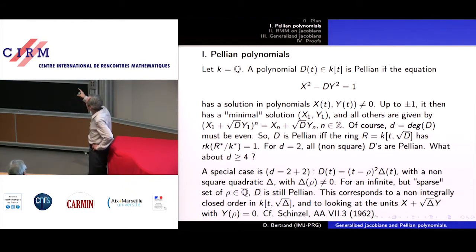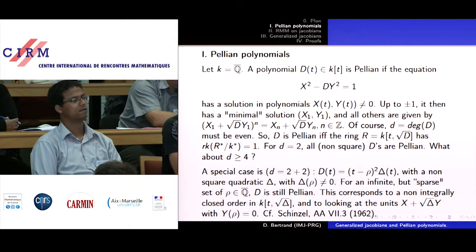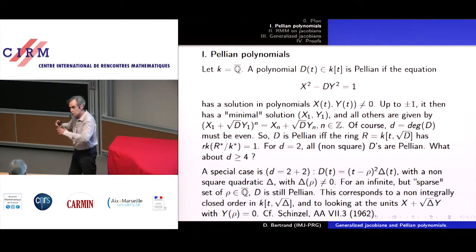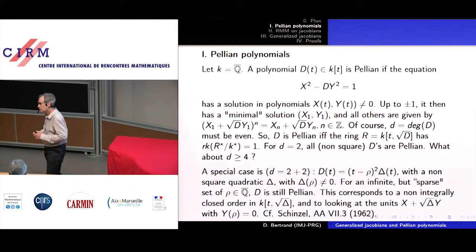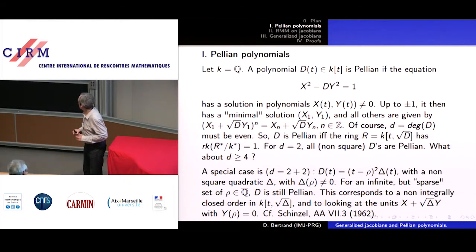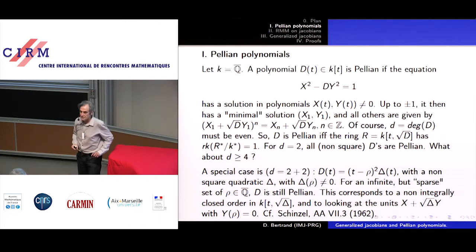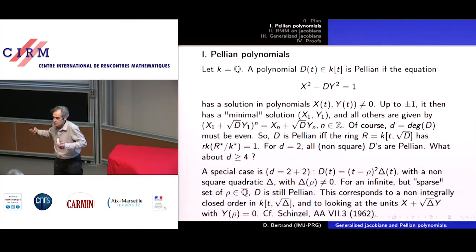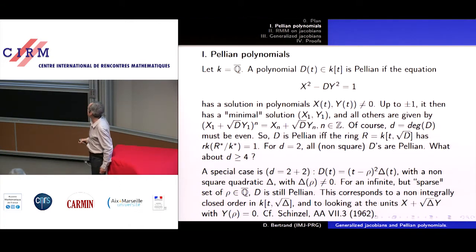But there are still infinitely many values of rho for which D is Pellian. So it's a situation where both the set and the complement are infinite, but the set of rho such that D is Pellian is what I call sparse. I'll give the definition a bit later.